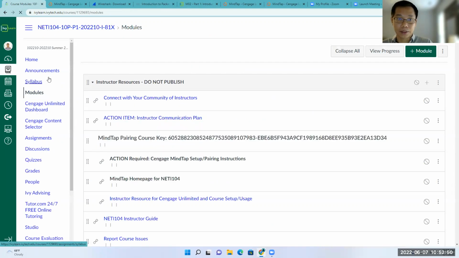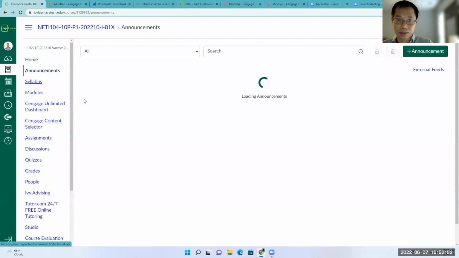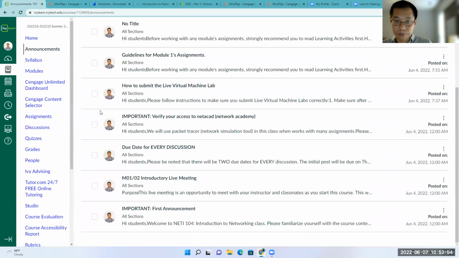Okay, so now let's see what else. Remember again, for every discussion you have two due dates here. And for this class, we have to make sure you are able to access the NET Academy. In order to access the Academy, you must have the account here to download and install Packet Tracer, because you need Packet Tracer in some of the assignments in this class.